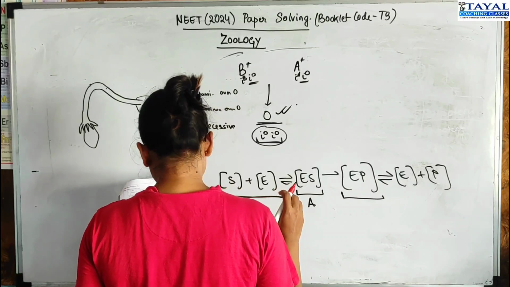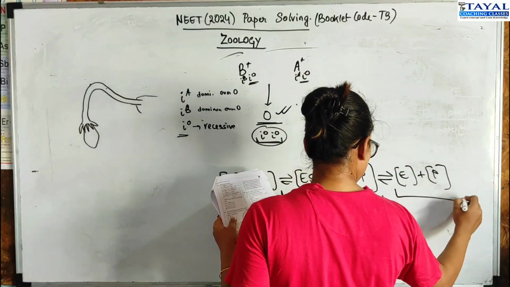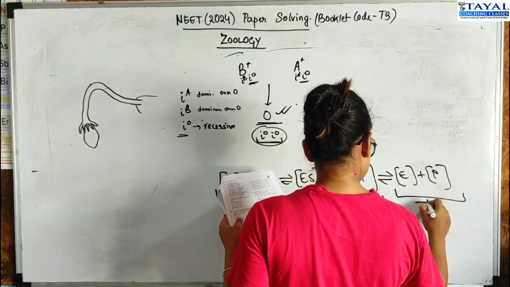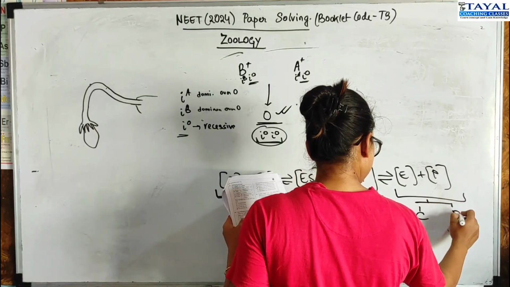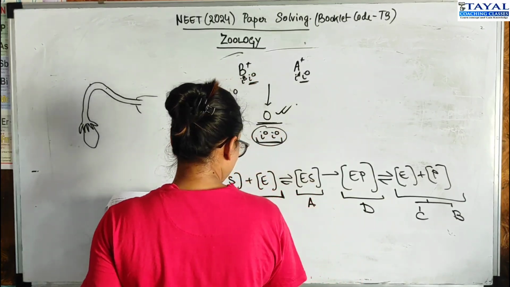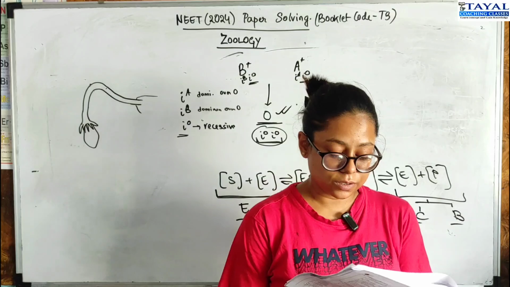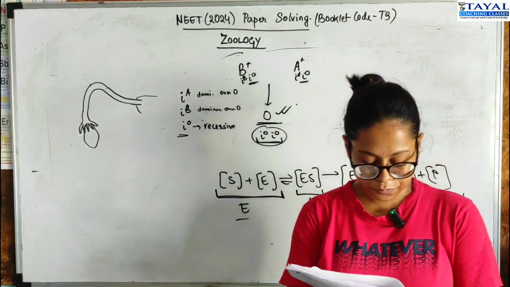Then you have the formation of the product, and release of product, and then the enzyme is ready to freely bind, and this is D. So E, A, D, C, B is the correct order, which is option 3. So that's your correct option.